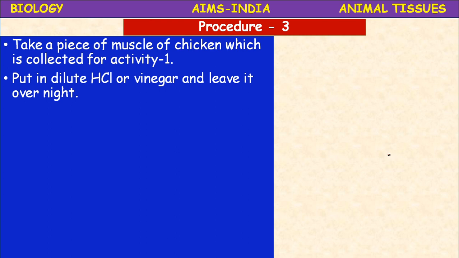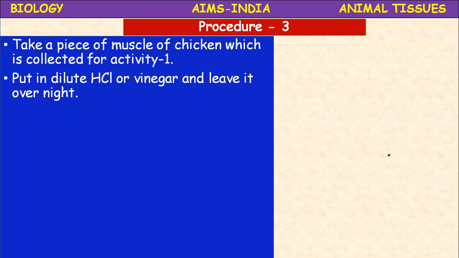Again put it in dilute hydrochloric acid. If hydrochloric acid is not available, you can also use vinegar and leave it overnight. Just 2 hours means the tissue may not be convenient to observe, so keep it overnight.